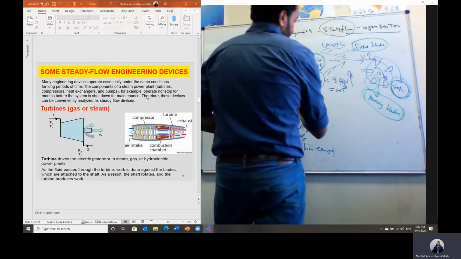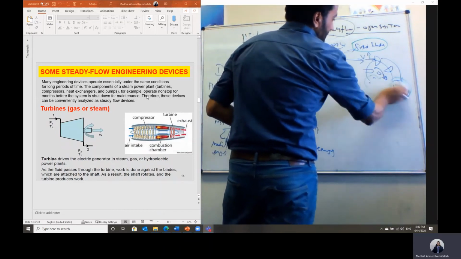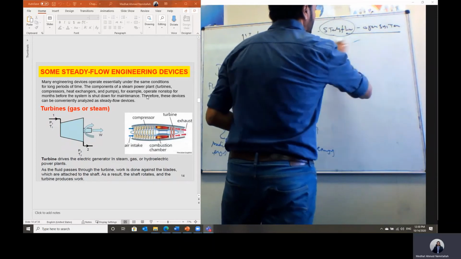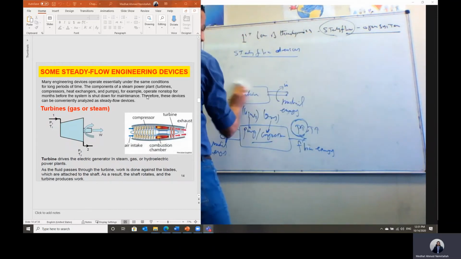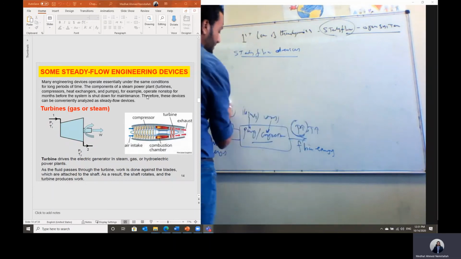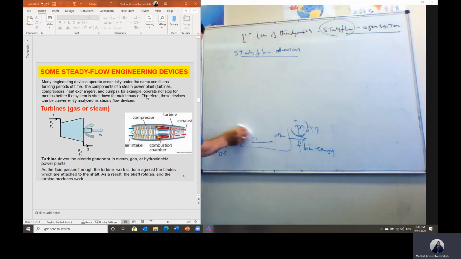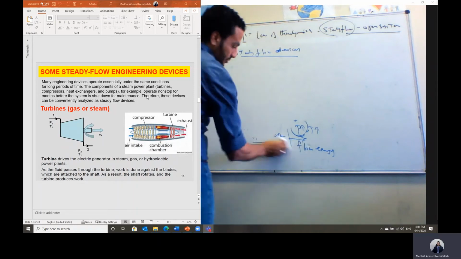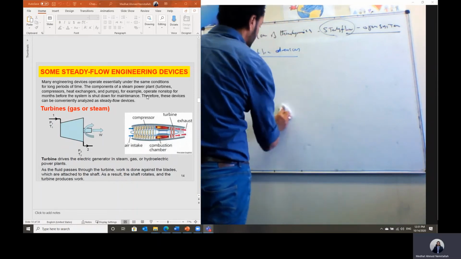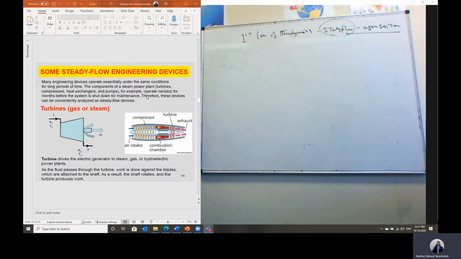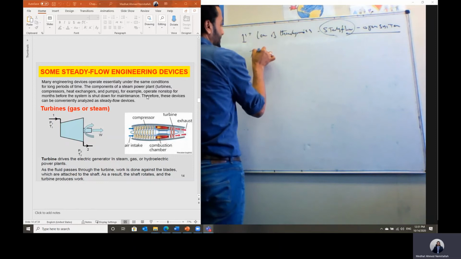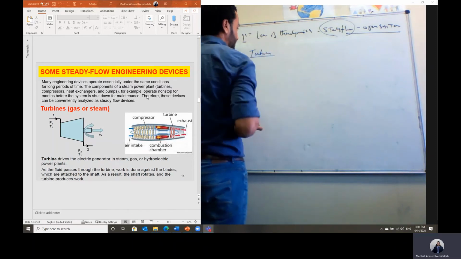Like before, we can go ahead and study pump, turbine and compressor. Pump is very similar to the compressor, the same function, but pump is dealing with liquids and compressor is just dealing with gases. Let's first of all talk about the turbine. I will give you an idea of the different types of turbines.